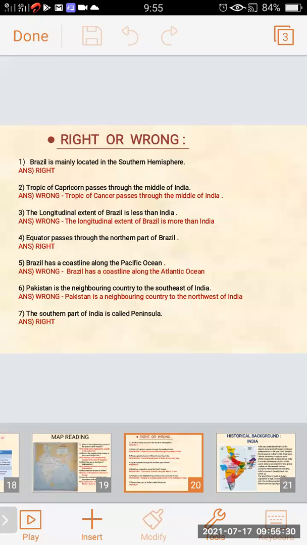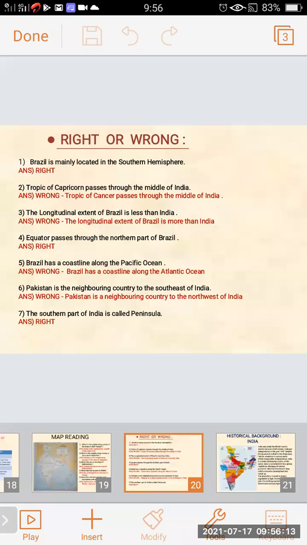Now here on the slide we can see some sentences, and we have to identify whether each sentence is right or wrong. First sentence: Brazil is mainly located in the southern hemisphere. Yesterday we learned about the location of India and Brazil. The answer to this is right. Yes, Brazil is located in the southern hemisphere.